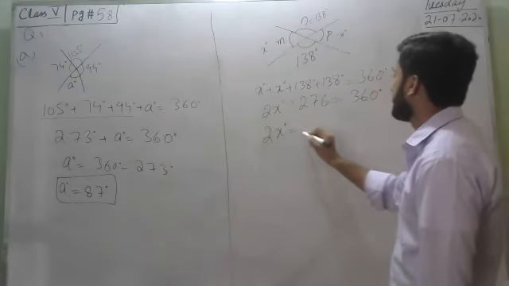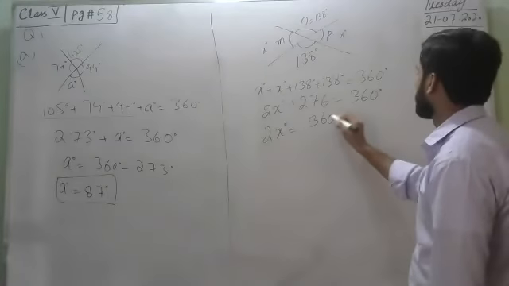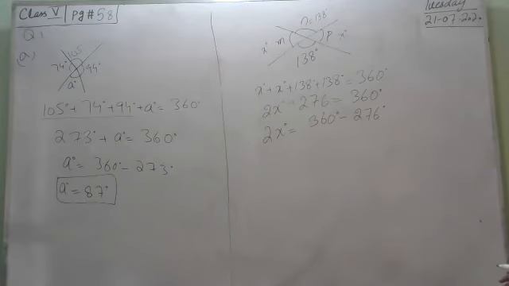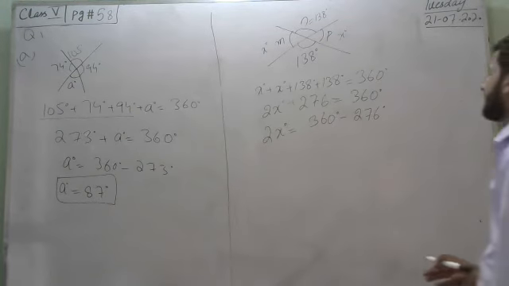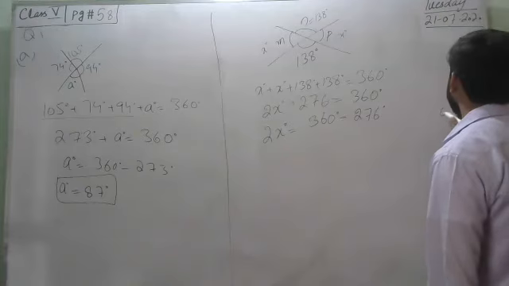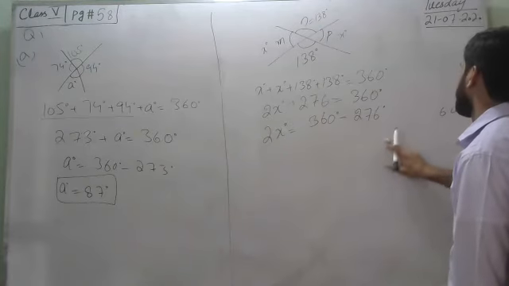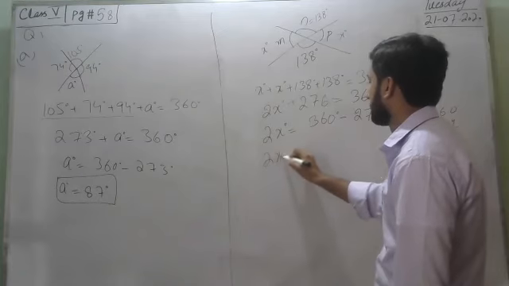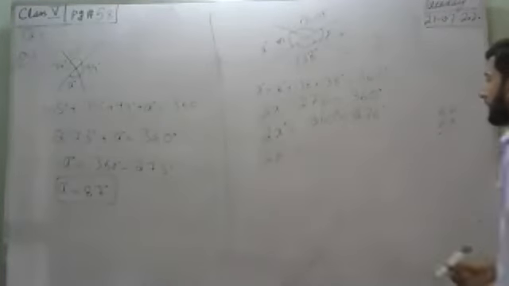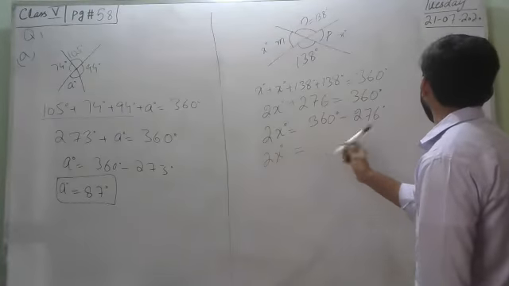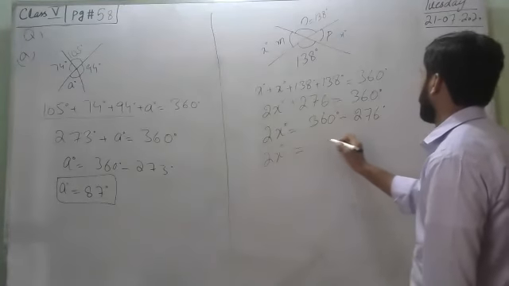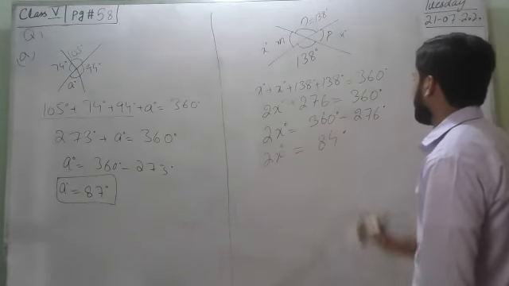2x degrees equals 360 degrees minus 276 degrees. 360 minus 276 is 84 degrees.